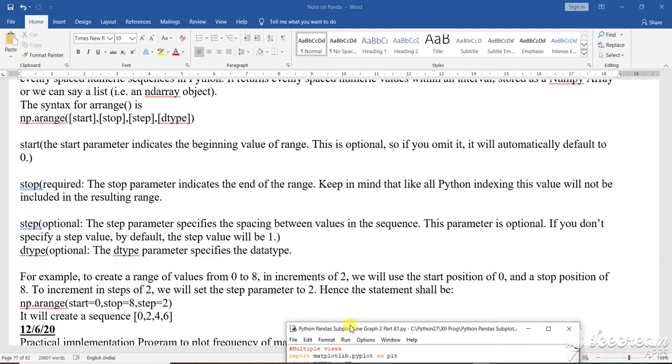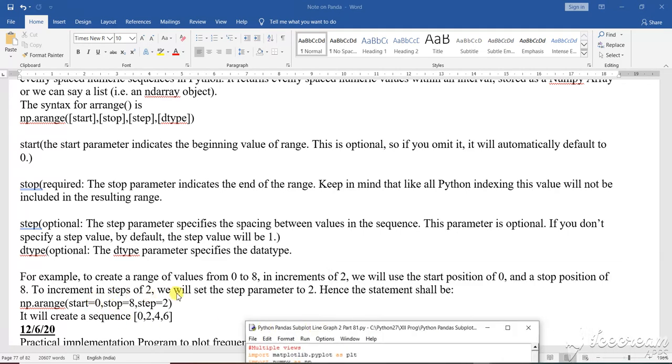So in this data type, for this particular thing, that means 0 to 8, increment of 2. Here you see start equals to 0, stop 8, step equals to 2. So it will start from 0, stop at 8, and go 2 per step. That means a difference of 2. The sequence is 0, then the next value is 2, then 4, then 6. In this way the data type parameter can be included.